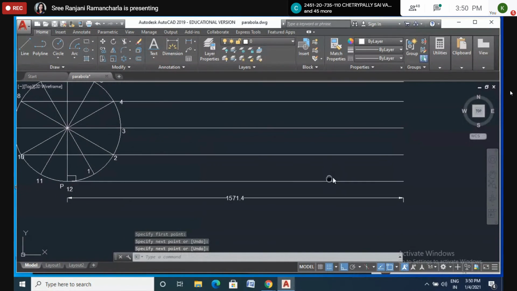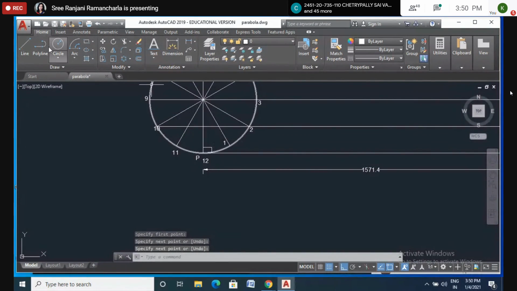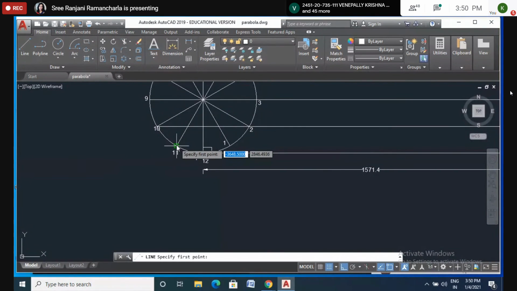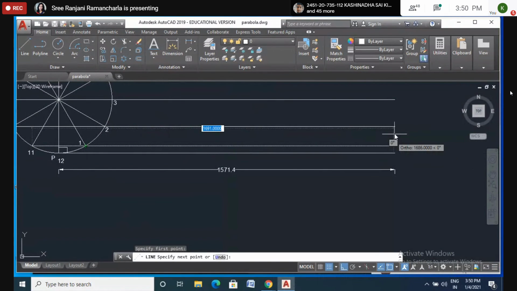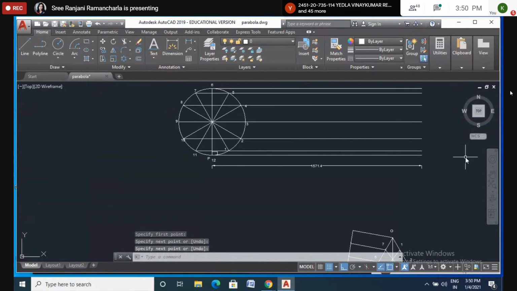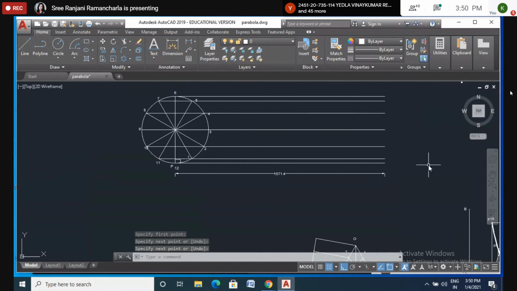Don't extend. So approximately you draw at this length, approximately, don't go beyond this length. Okay. Now it's clear, all of you.